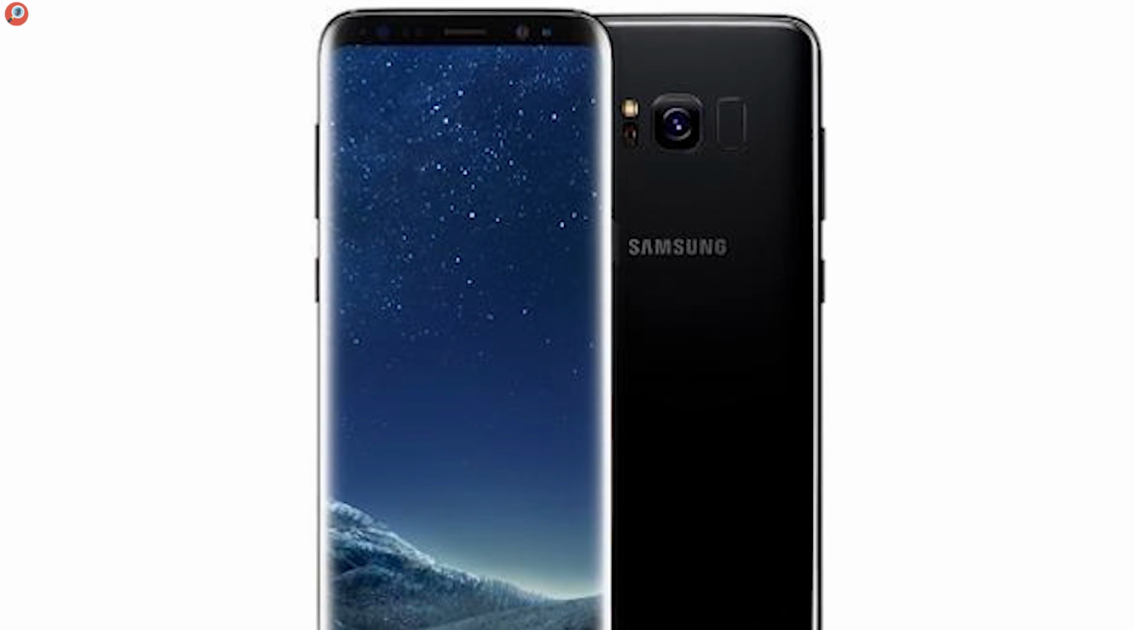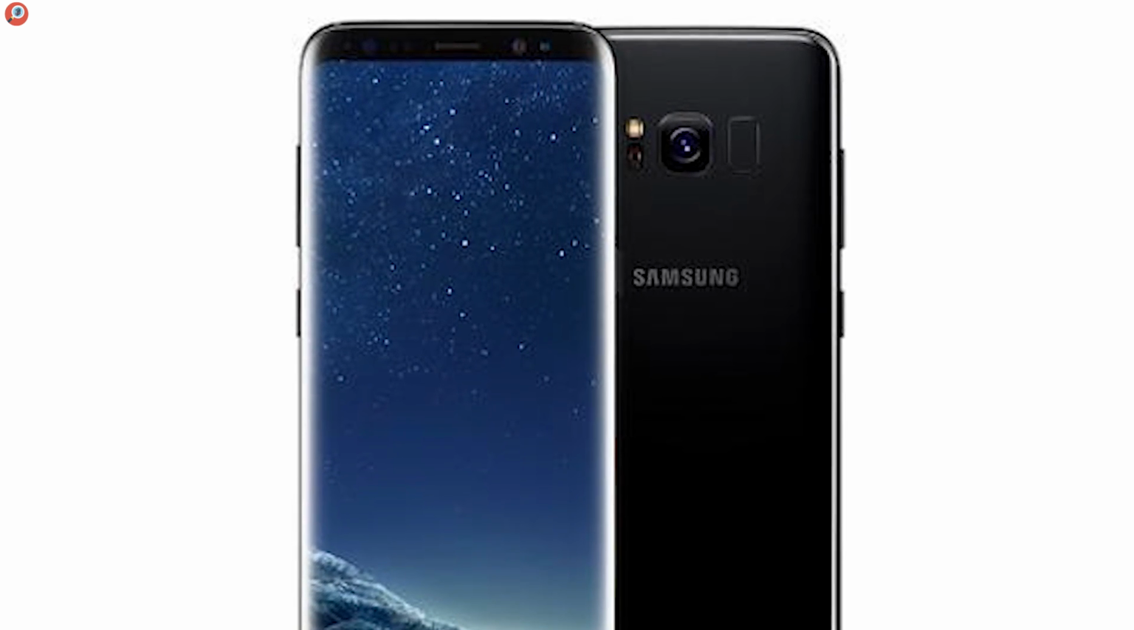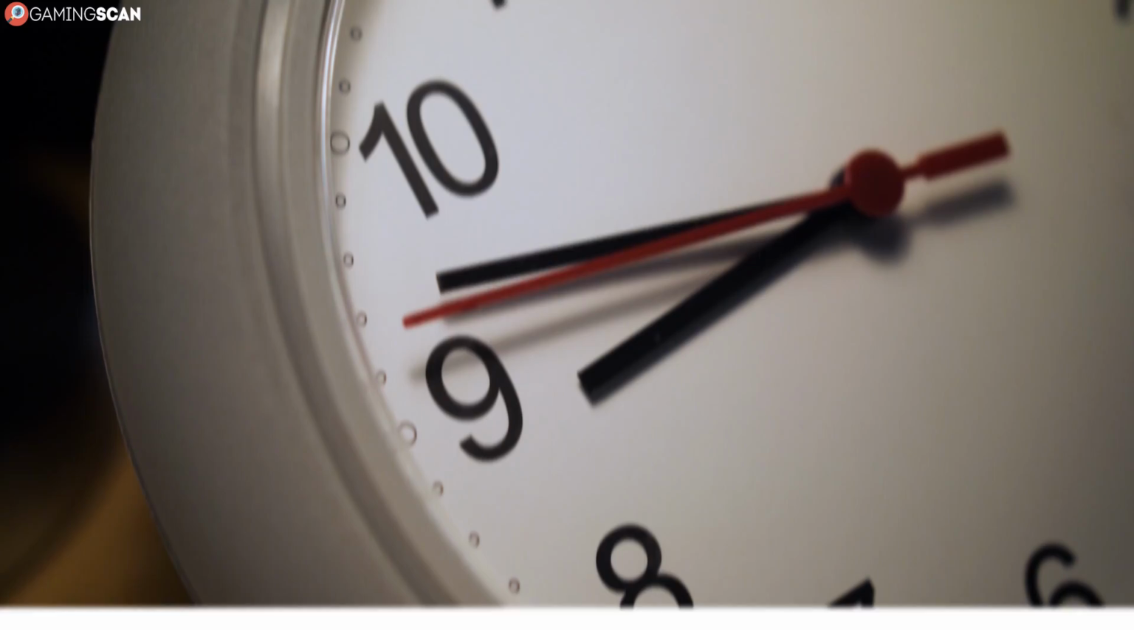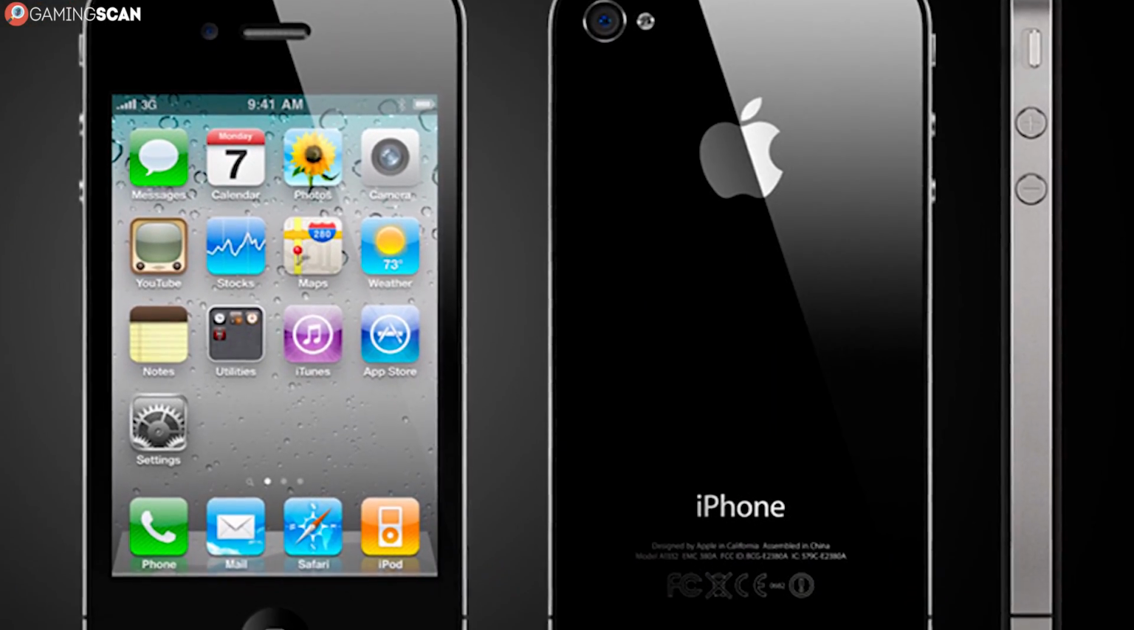Just look at the latest Android flagships shipping with 4, 6, or even 8 GB of RAM, while the latest flagship iPhones are still stuck at 4. The older models usually boasting just 2 or 3 GB of RAM.